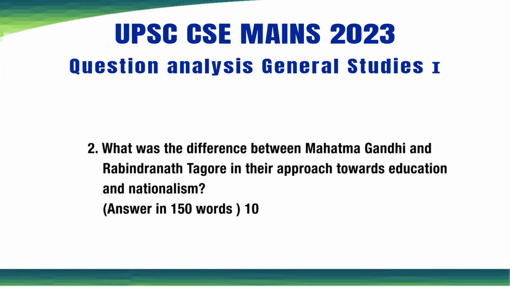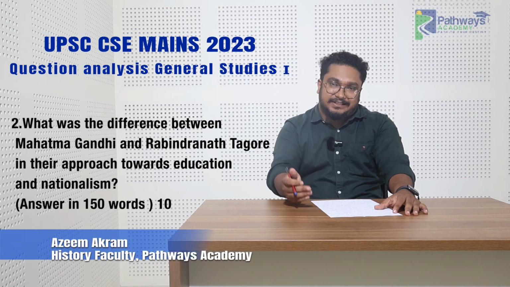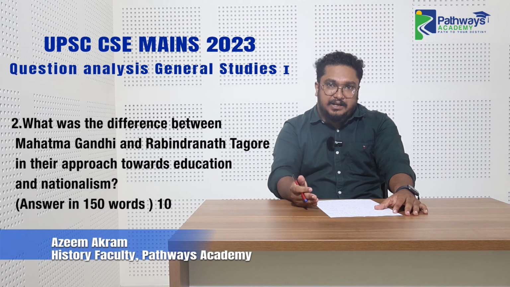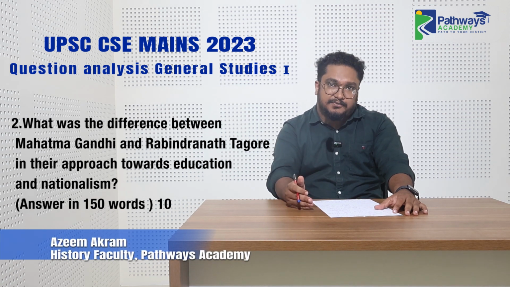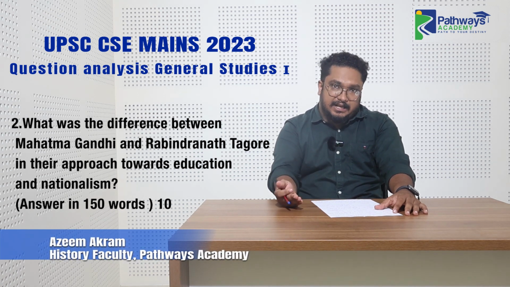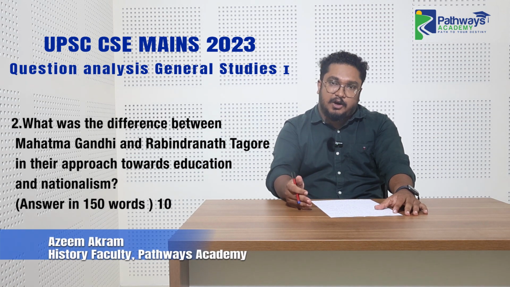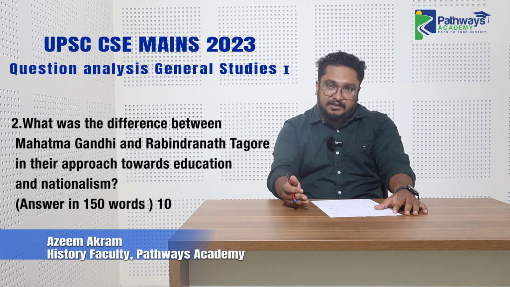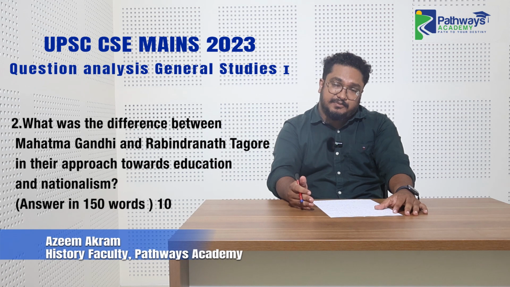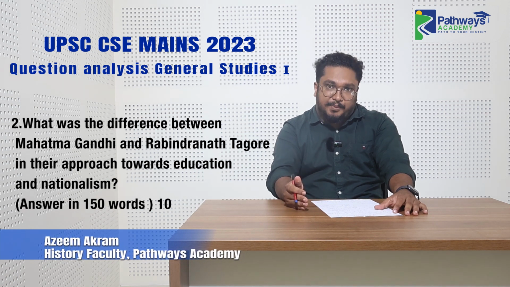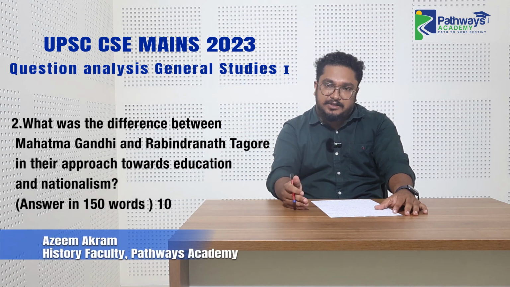And the second question was, what was the difference between Mahatma Gandhi and Rabindranath Tagore in their approach towards education and nationalism? In the syllabus, we have a topic called important personalities. So every year they will be asking a question about important personalities. For example, last year they asked about Mahatma Gandhi and how he conducted constructive programs during the non-cooperation movement and civil disobedience movement.